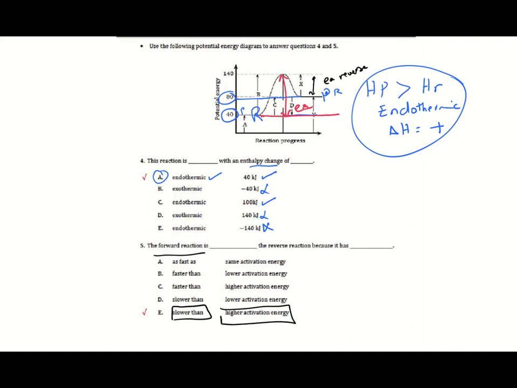Activation energy for the forward reaction here is C plus X, which is equal to B here. But if the reaction is going to be reversed, activation energy will equal the value of X only. So the reverse reaction is more preferred, the forward reaction is not preferred.